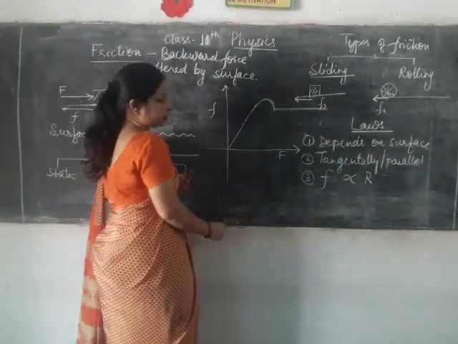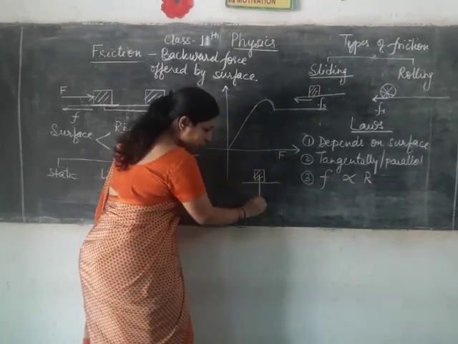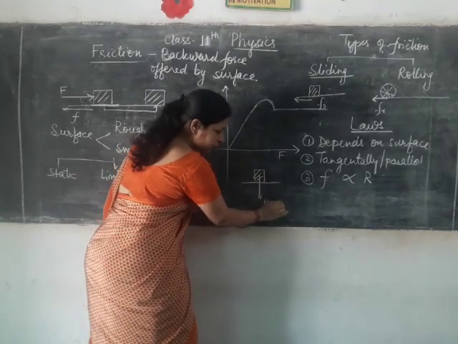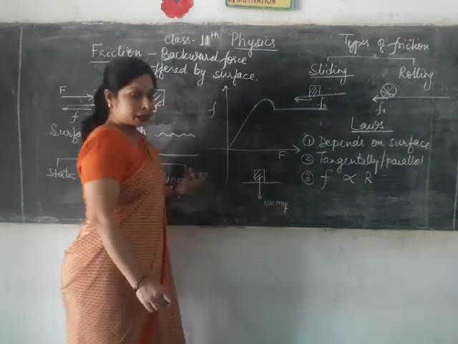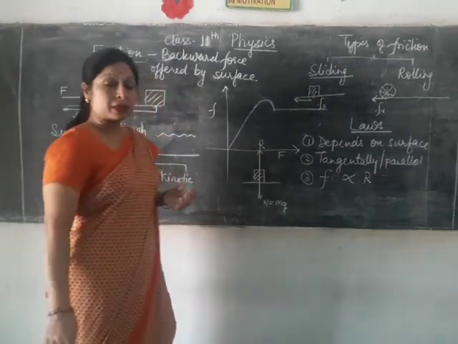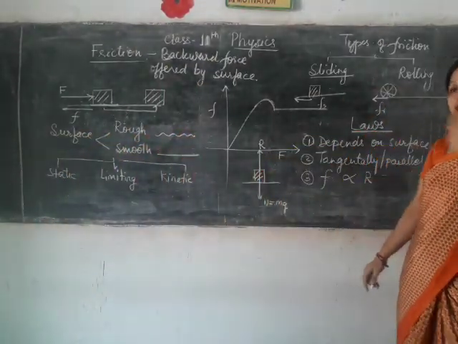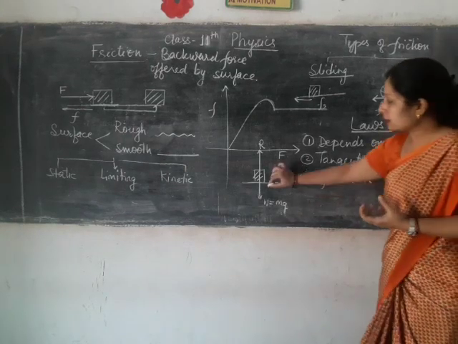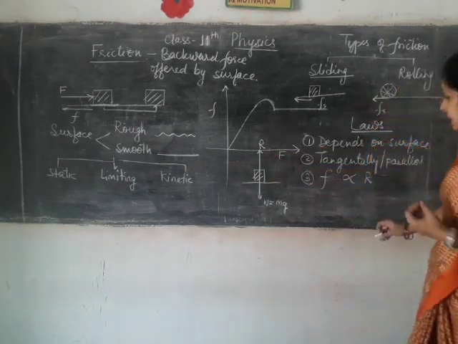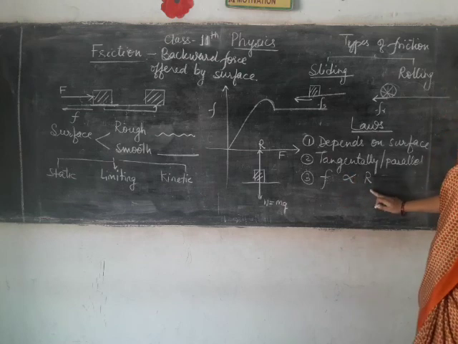Now what is normal reaction? Suppose a body is kept on a surface, the total weight of the object will act in the downward direction, but the normal reaction will be on the upper side. That means the surface will offer an equal and opposite reaction to the weight of that object in the upward direction. Hence you get that force of friction is proportional to R.